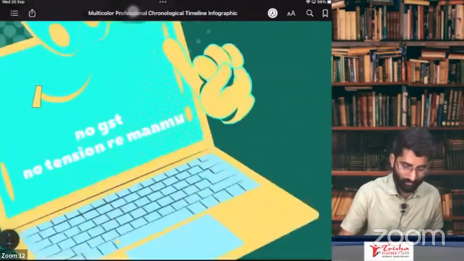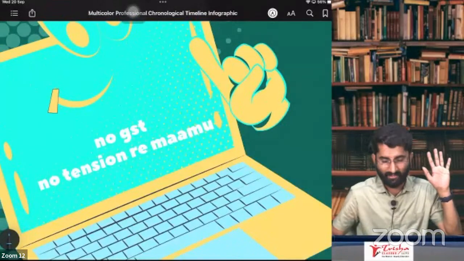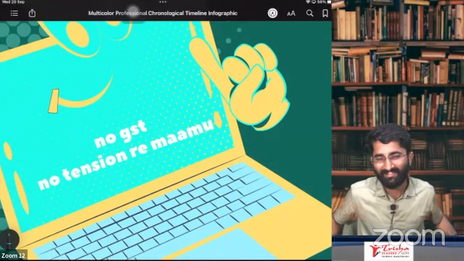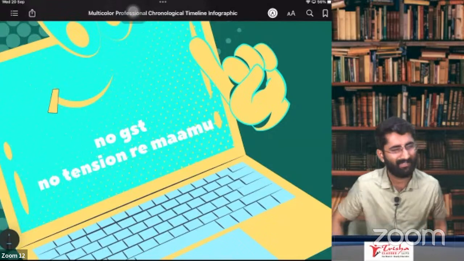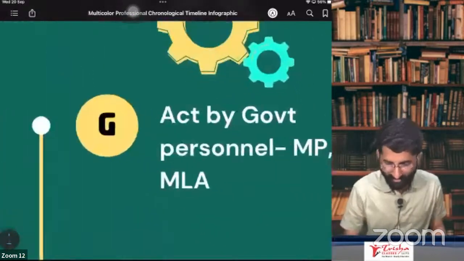No GST, no tension. Why no GST, sir? It is not a supply. If it is not a supply, then no tension. Keep it simple. So what are these?